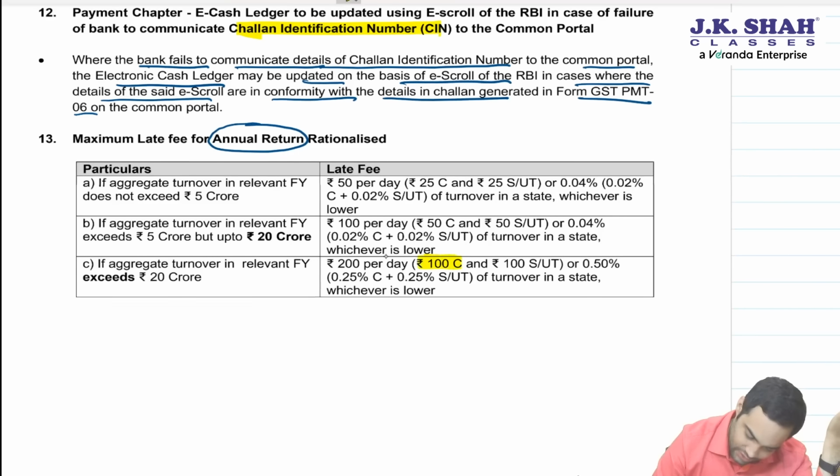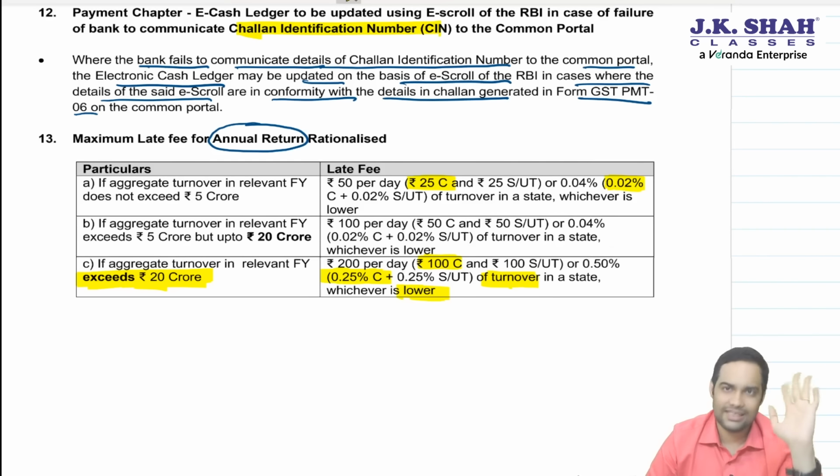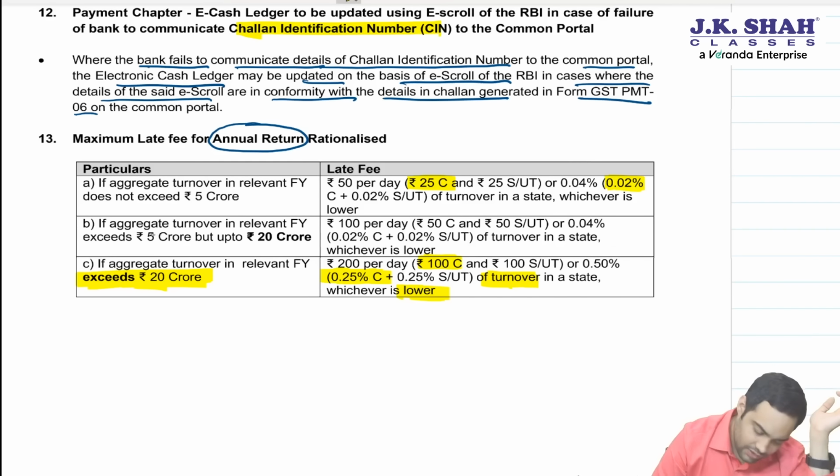But government has given a benefit for up to 5 crore cases and 5 crore to 20 crore cases. For up to 5 crore, government has said 25 rupees or 0.02% of the turnover in a state, whichever is lower. I am talking about CGST, same will come in SGST. And if your turnover is more than 5 crore but up to 20 crore, then 50 rupees CGST and 0.02% CGST. So 0.02, 0.02 is same. Here if you see 25 and here it is 50.